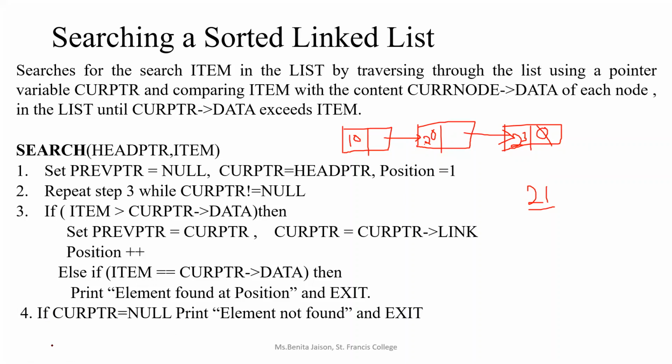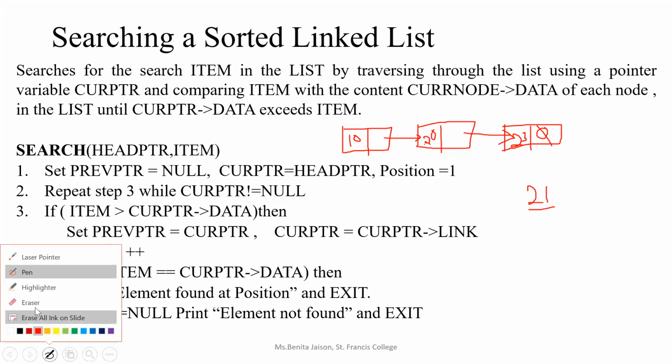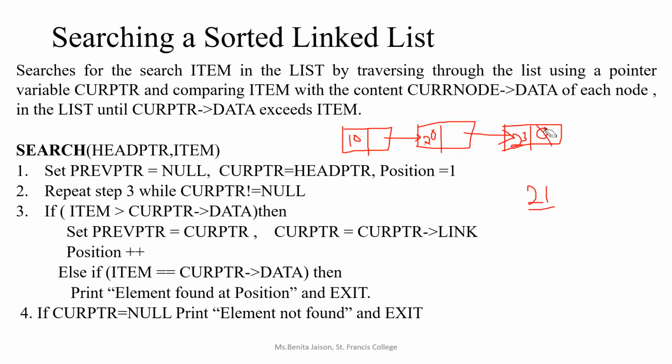Suppose I have an extended linked list, one more case I will show you. Instead of this, I have more nodes existing. I have one more node with the data 25, and again one more node with 30.